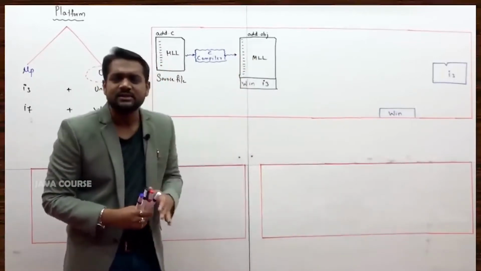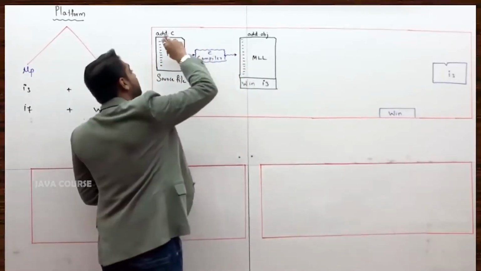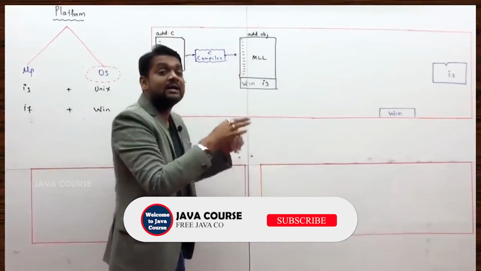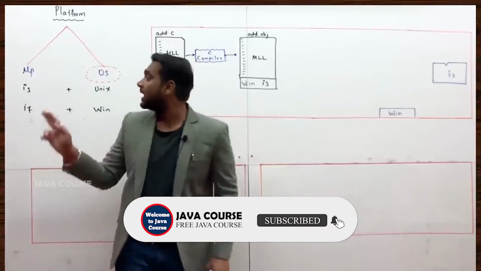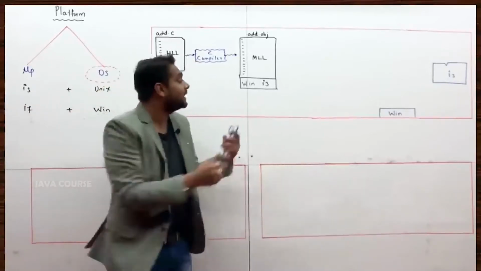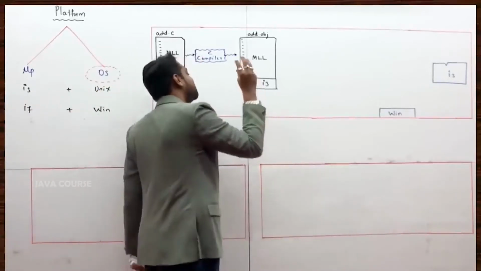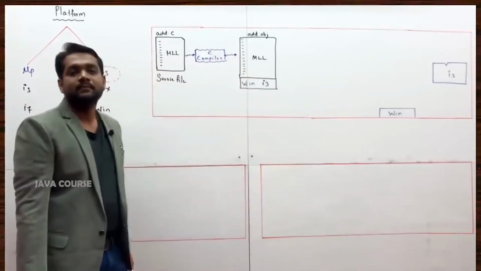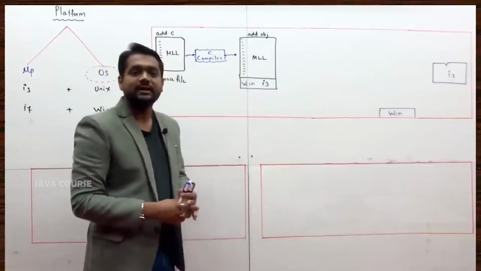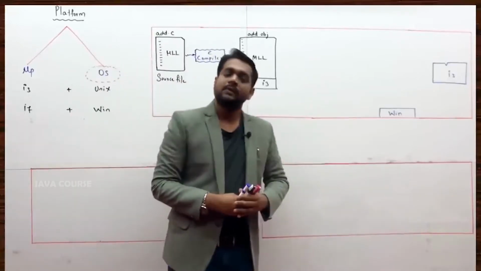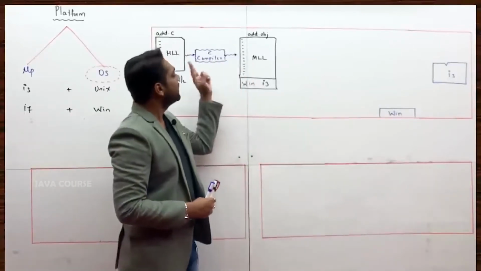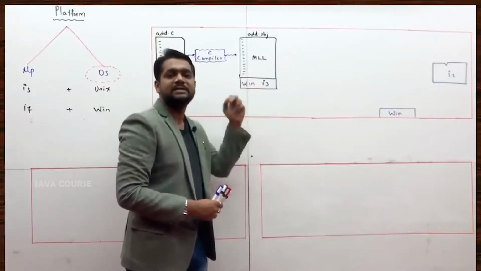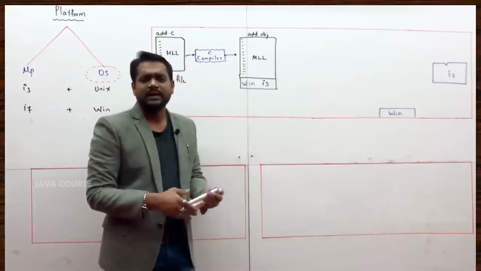To be precise, after converting all high level language to machine level language, under what platform did compilation happen? That information also it will add to the object file. Why? Probably in future you will understand, but it will add. Okay, sir. After compilation, the information about the platform under which the compilation happened, it will place here.